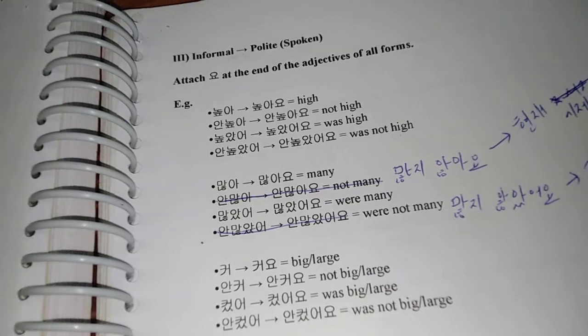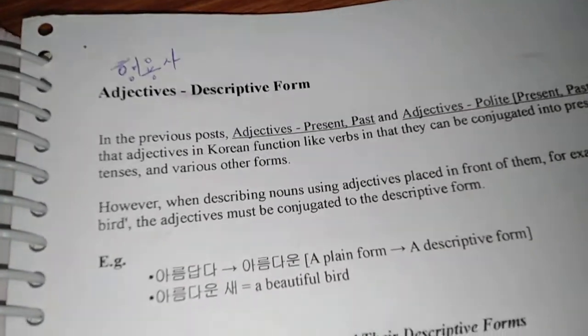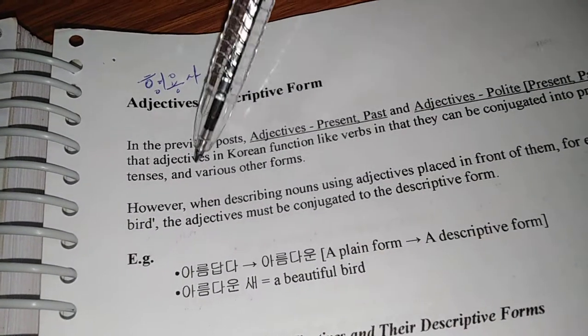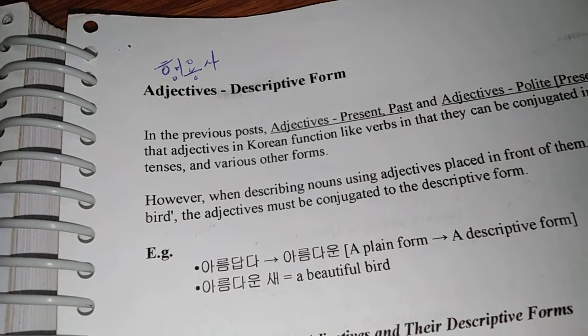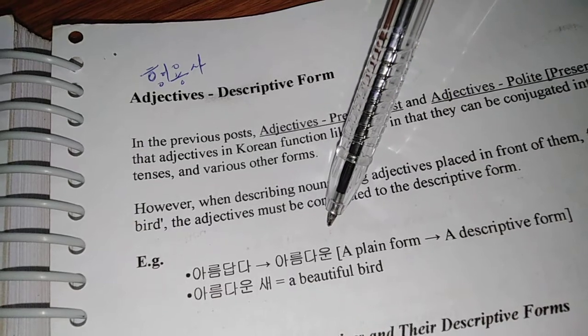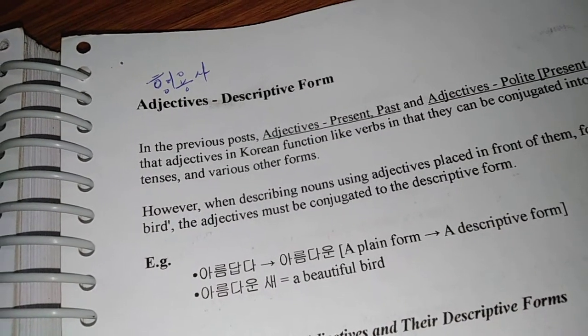So we are done with that, and now we'll be proceeding into that small introduction into descriptive form of adjectives. And this you can find on page number 68 of our material. And we'll start with 아름답다, which means beautiful. 아름답다 changes into 아름다운, so it would become 아름다운 새.